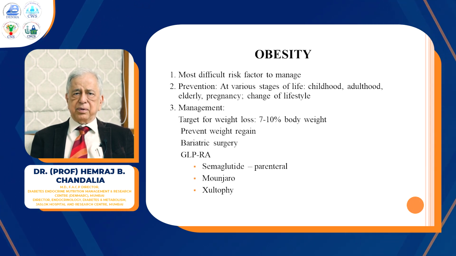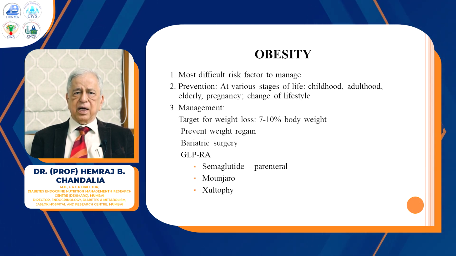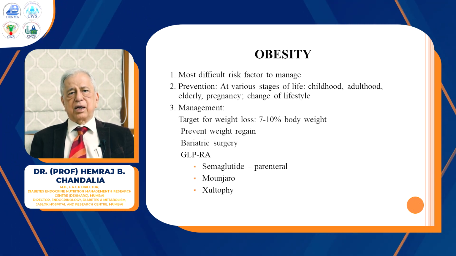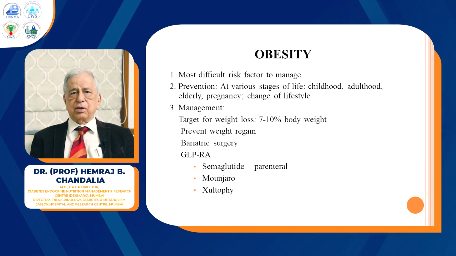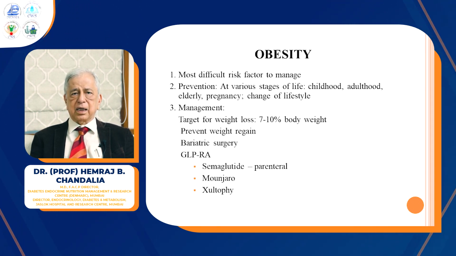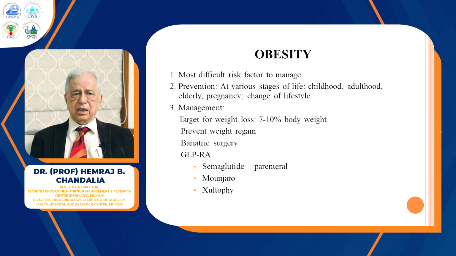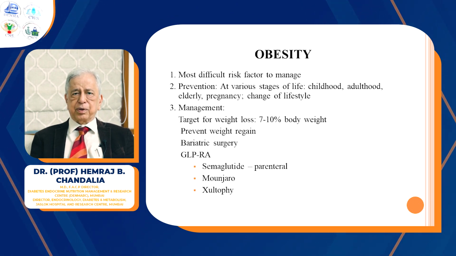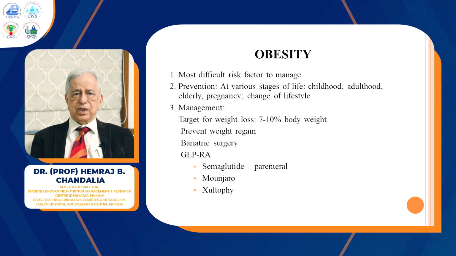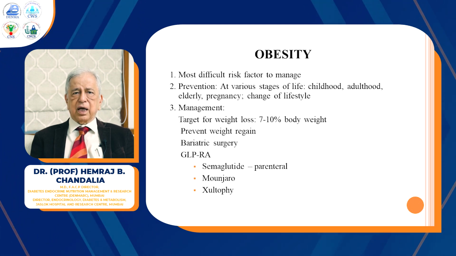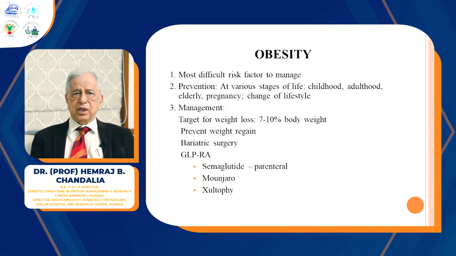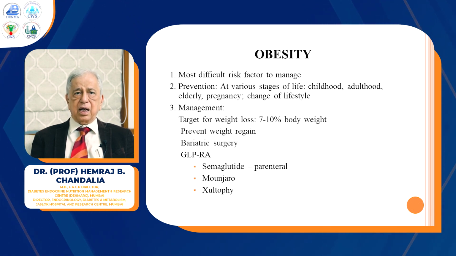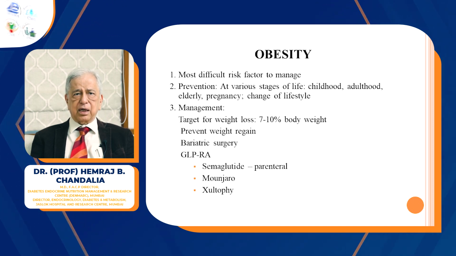The prevention can be practiced at various stages of life, that is in childhood, for example, avoiding the very high caloric milk formula or high calorie food. In adulthood, similarly, taking care of the diet so that it is not very rich in calories. In elderly people who become inactive, again, you see, you prevent it by suitable means, but obviously do not want too much weight loss. And in pregnancy, there should be a legitimate amount of weight gain of 12 kilos. And post-pregnancy, you have to safeguard against ingestion of very high caloric foods.